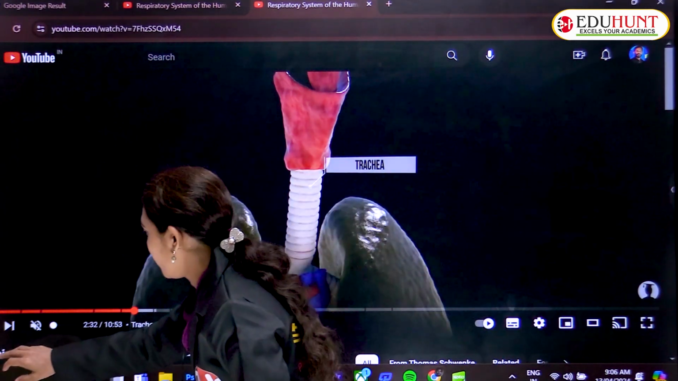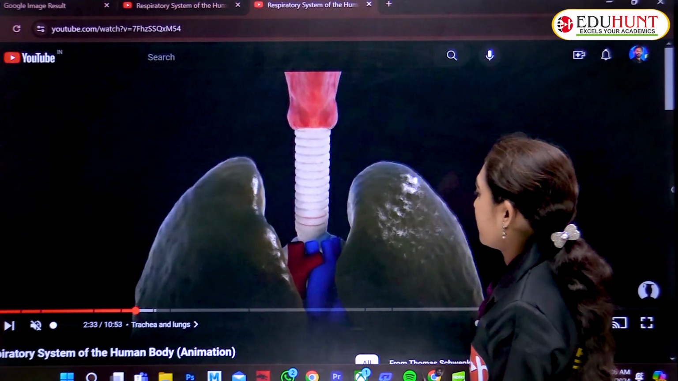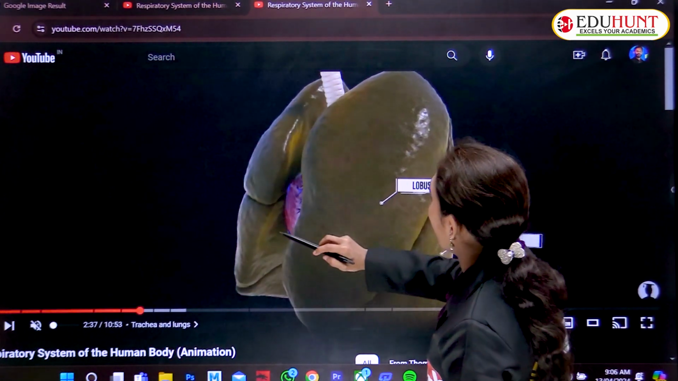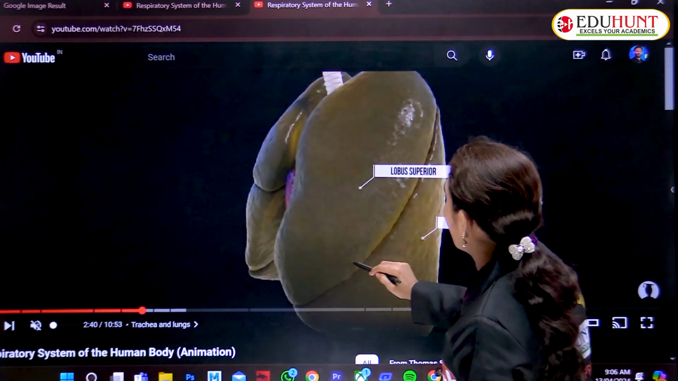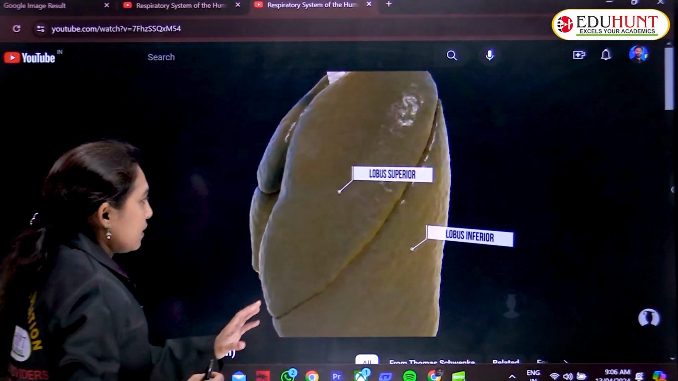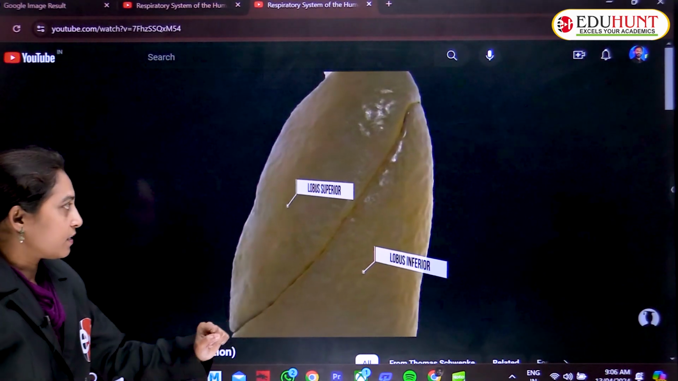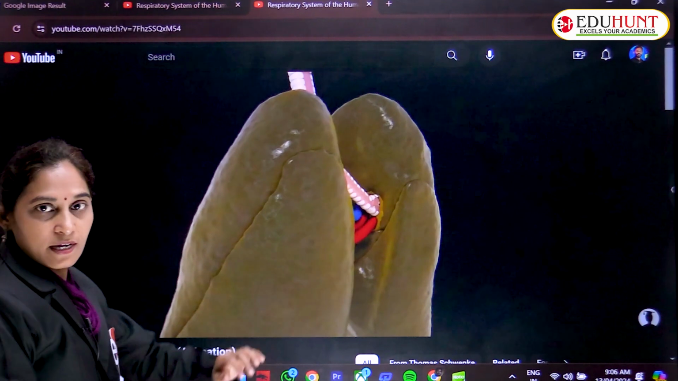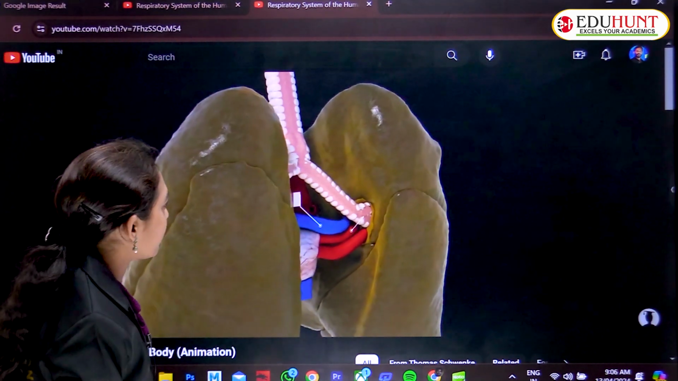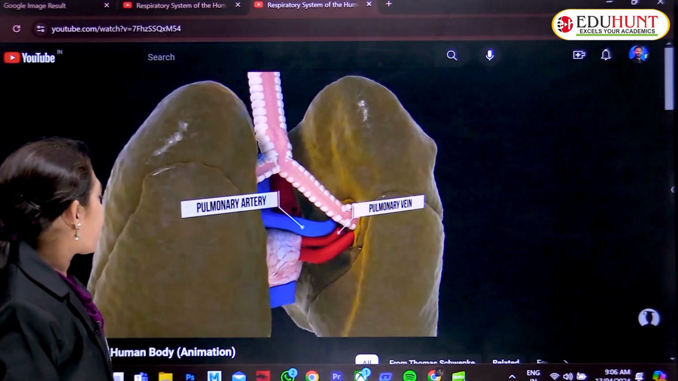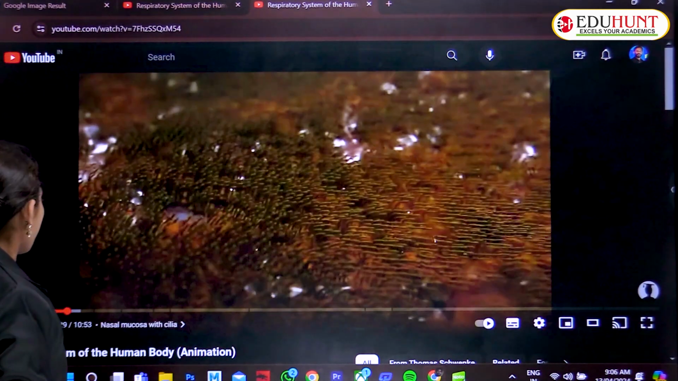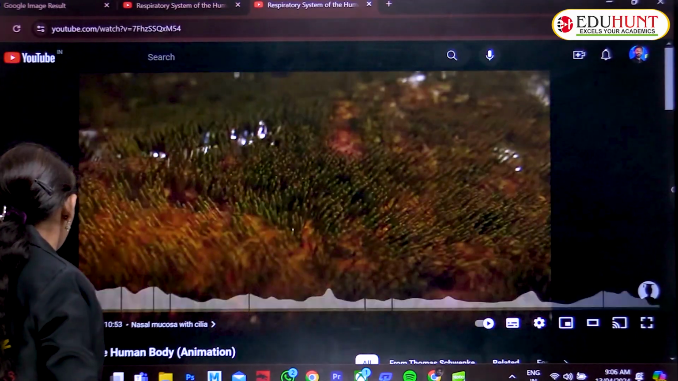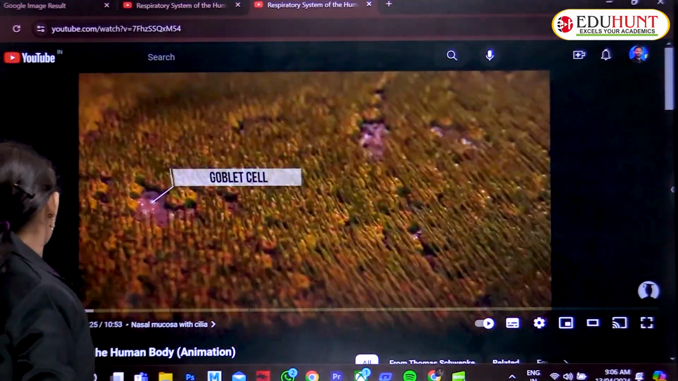Let's see. This is the trachea and these are the lungs, right and left lung. The left lung consists of two lobes and the right lung consists of three lobes. Pulmonary, so the goblet